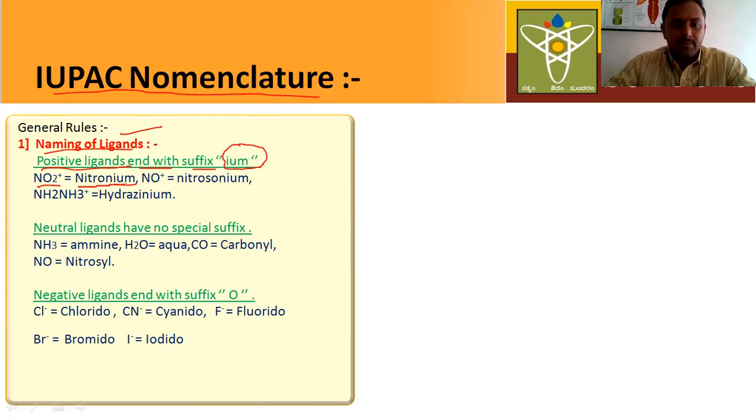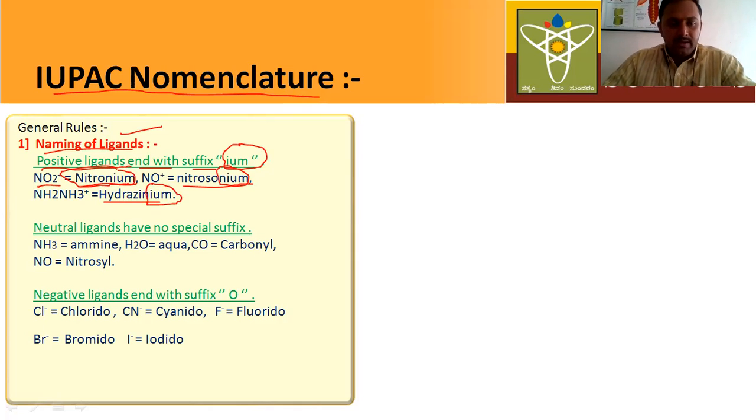So it becomes nitronium ion. See here, the name of this ligand also ends with ium. So it is nitrosonium. Next, hydrogenium. Here it is a positive ligand, so the name of this ligand ends with ium.